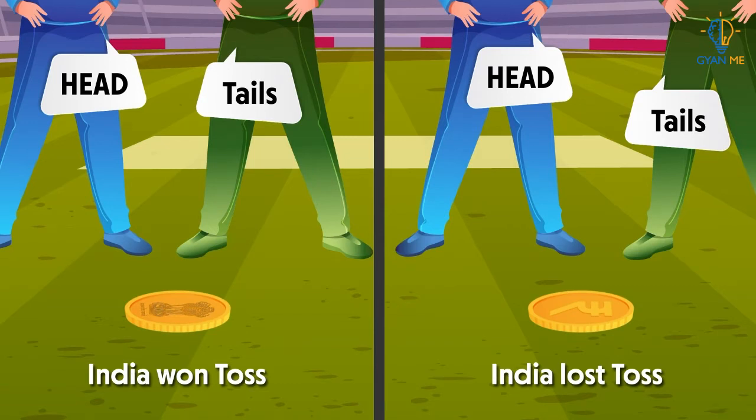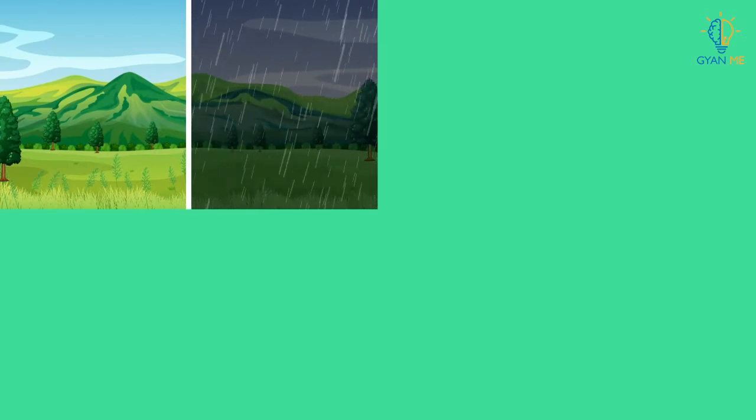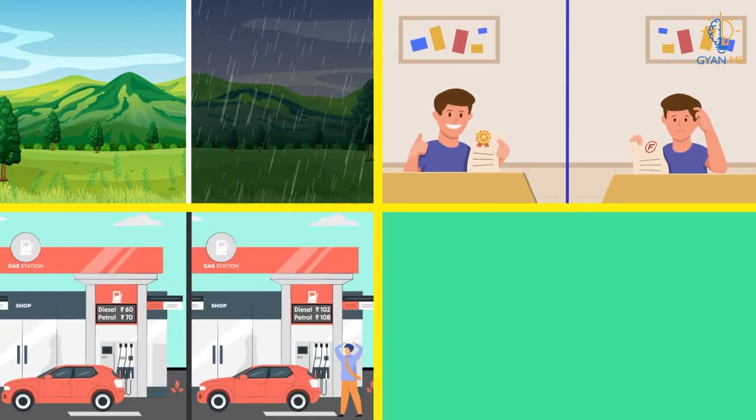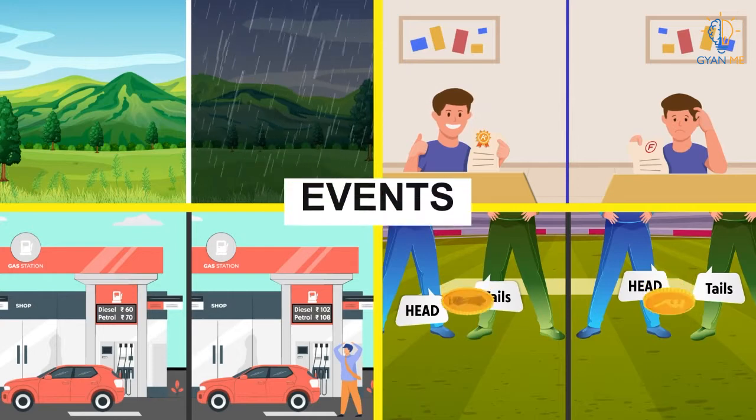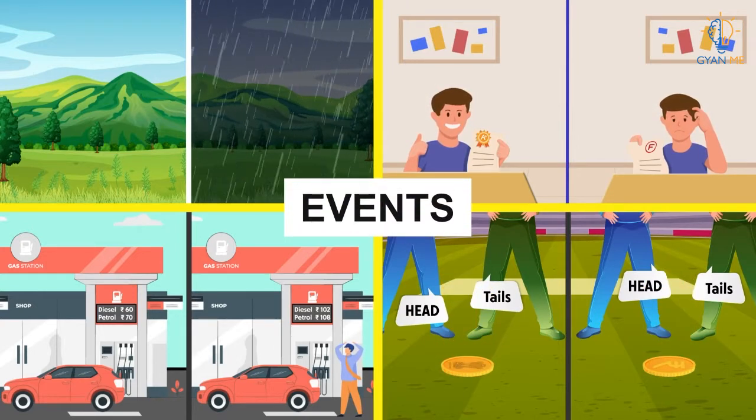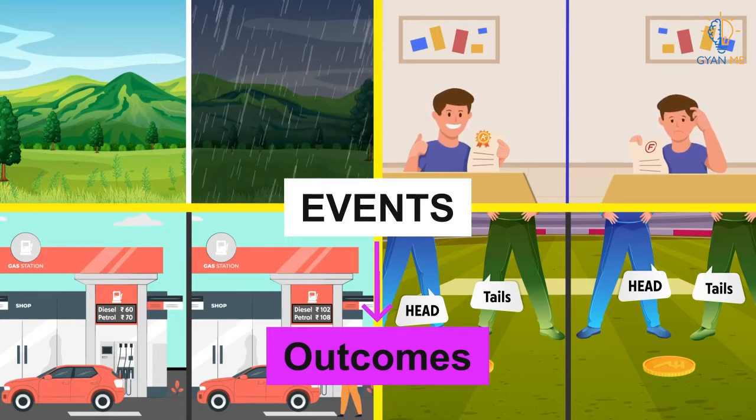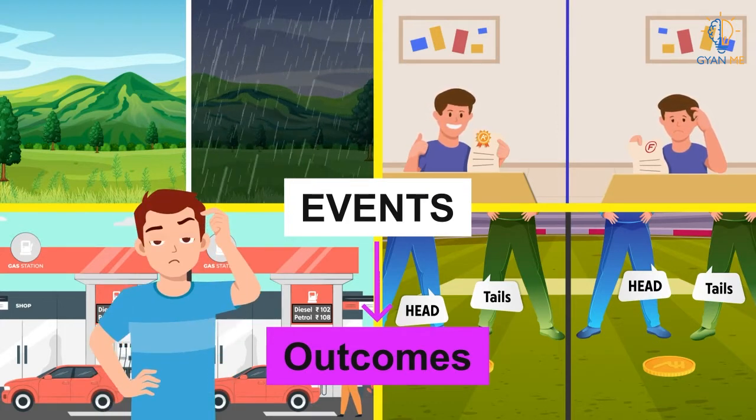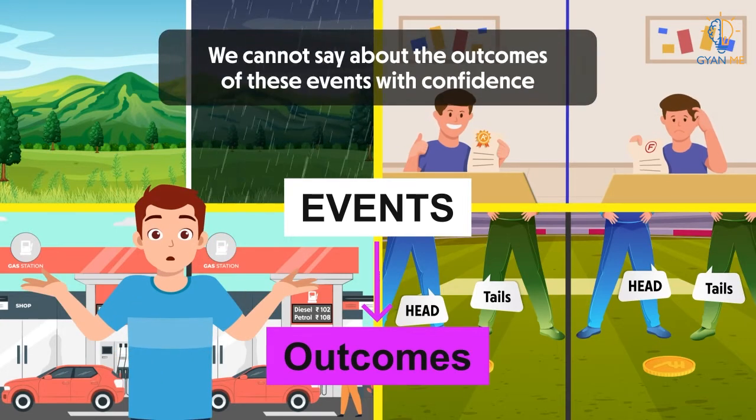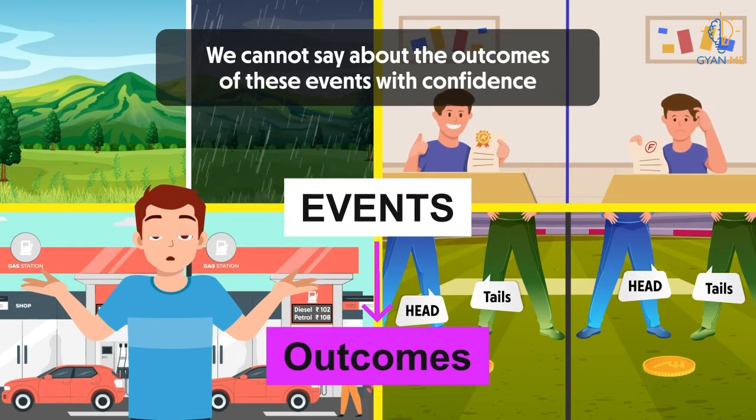In our examples, the occurrence of rain, passing of Rahul, price rise for diesel and India winning the match are all events. And can you guess the outcomes of all these events? To do it, pause the video, take a second and think about the outcomes. Yes, you got it right. We cannot say about the outcomes of these events with confidence, since we are not sure that these events will definitely occur. It is just what we feel about the outcome for that particular event.